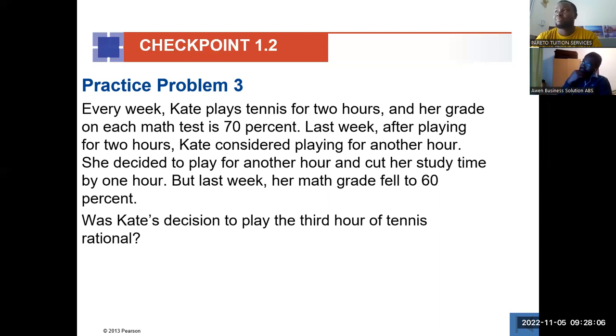You see that in economics, we have something called economic cost and accounting cost. For accounting cost, we only consider the monetary cost that we incur, so we can actually quantify the cost. When it comes to economics, we add both the monetary cost, what we call the explicit cost, and the opportunity cost, which is the implicit cost.